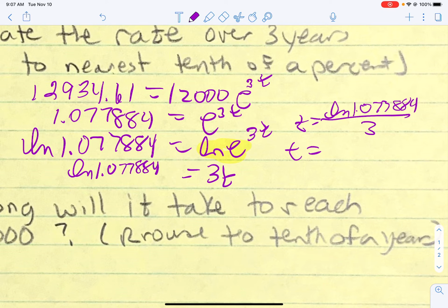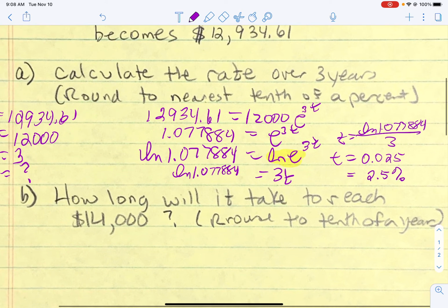So the natural log of 1.077884 all divided by 3 is 0.025. When changed to a percent, that's 2.5%. See how it's the nearest tenth? And so that is the percentage.